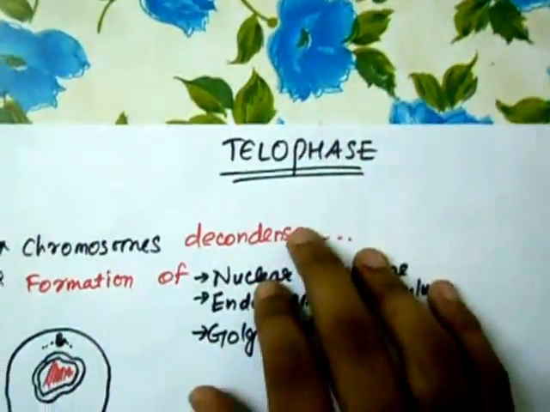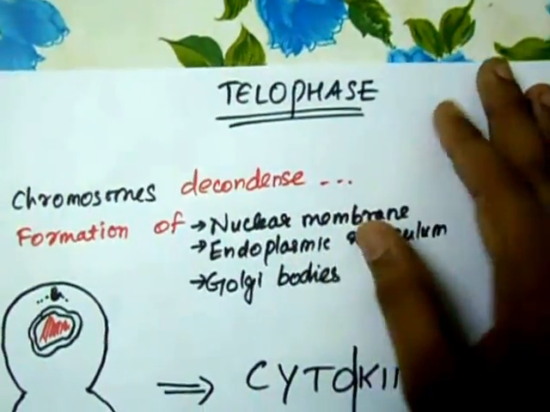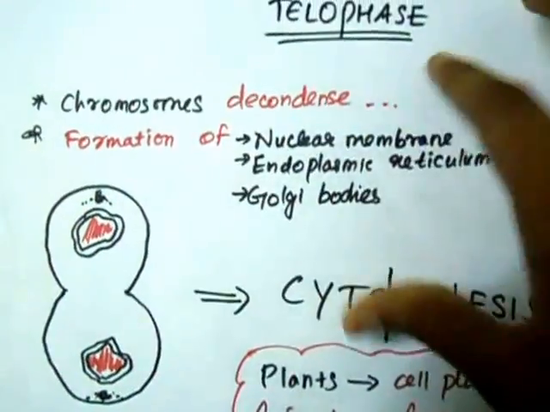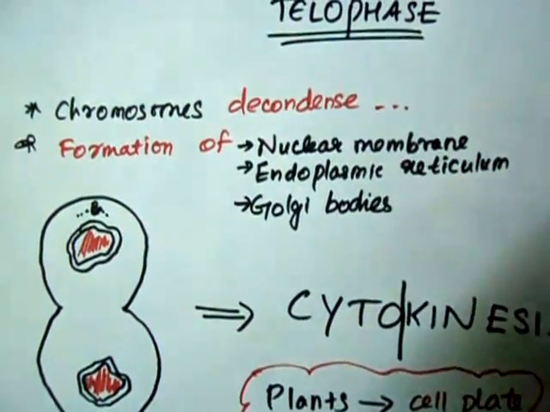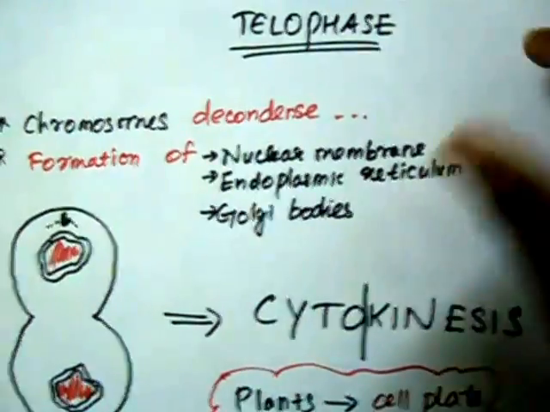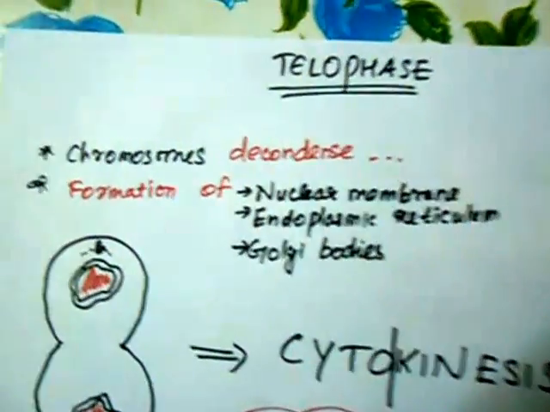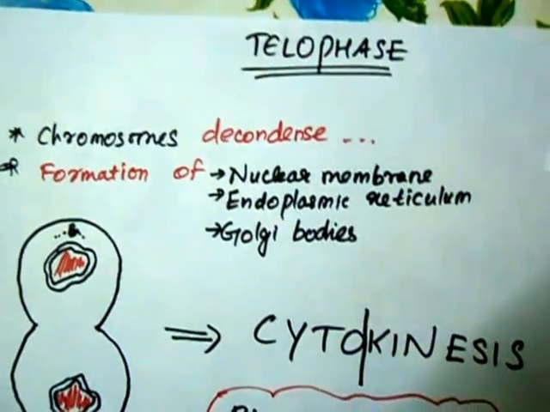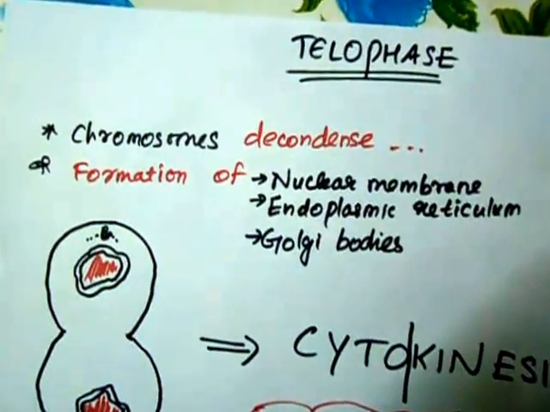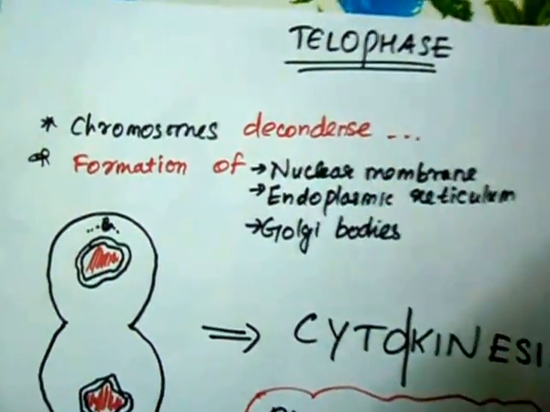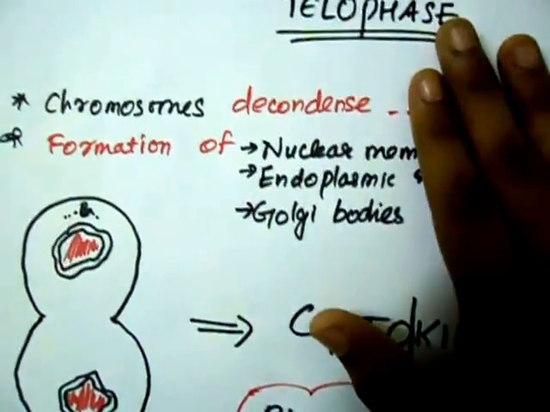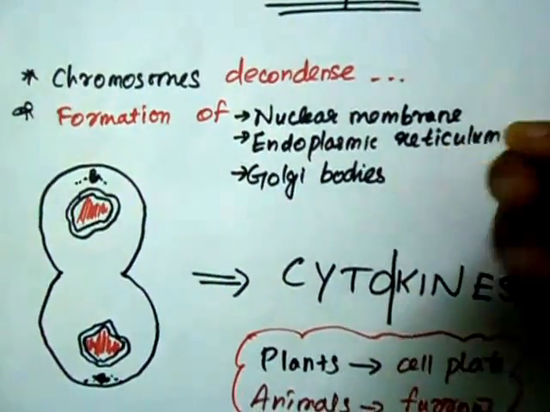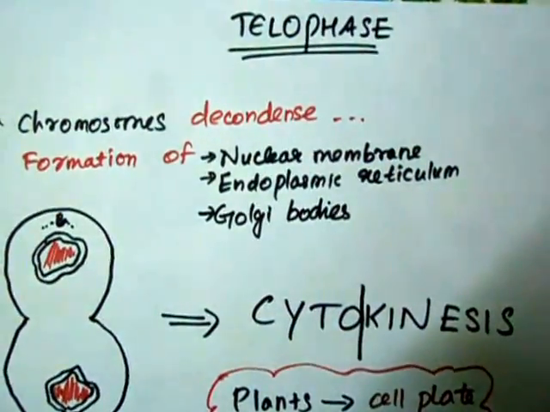Now the anaphase is followed by the final phase, which is the telophase. Now the chromosomes are in the terminal region of the cell, so the chromosomes decondense, which is the exact opposite of what happened in prophase. In the prophase we saw that the chromatin condensed to become the chromosome, but now the chromosomes decondense to become chromatin fibers. We start losing our view of the chromosomes, and they become chromatin again. Telophase is also characterized by the formation of the nuclear membrane, endoplasmic reticulum, and the Golgi bodies. So this is essentially what happens in the mitotic phase.